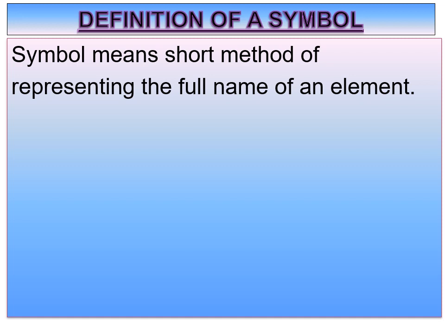Actually, coming to the symbol, it is a short method of representing anything. It may be represented by a figure, or we can have a letter also. Have you ever seen road signs when you go on a highway? Like that, some signs. So in the case of elements, a symbol means a short method of representing the full name of an element.